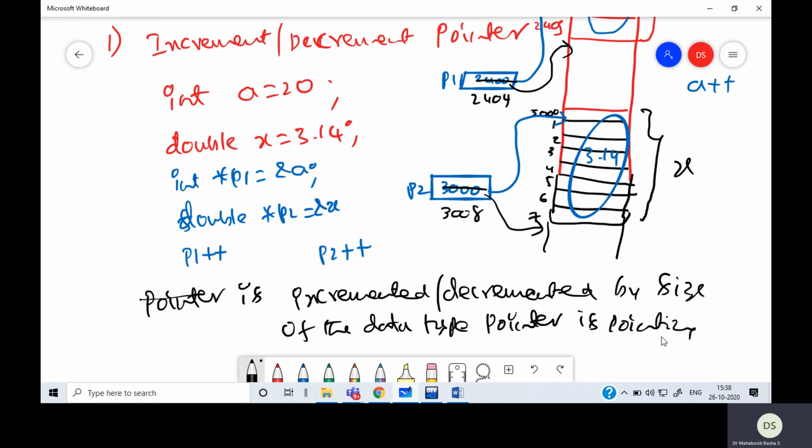Also, a pointer should be pointing to the beginning of the variable, not to the middle of the variable. If it is pointing to the beginning of the variable, we can fetch the entire variable. If it is pointing somewhere in the middle, it is meaningless. That is increment or decrement.